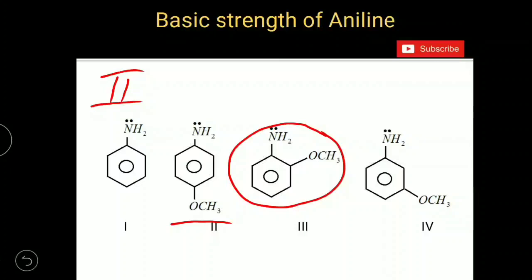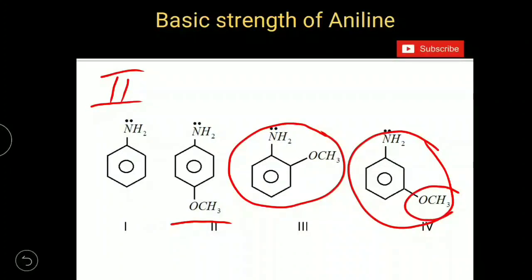But here we have an exception. Orthoisomer is not the weakest base out of all these. Weakest base is meta-isomer, because at meta position methoxy group shows only inductive effect, and as per inductive effect it is a withdrawing group.